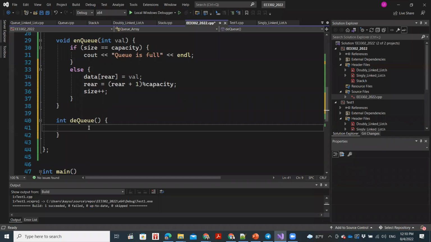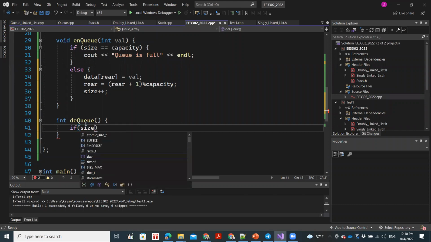When we insert a value, we first need to check whether the queue is full. Now when we take out a value, what's the first thing we need to do? Whether it is empty. Yeah, correct.